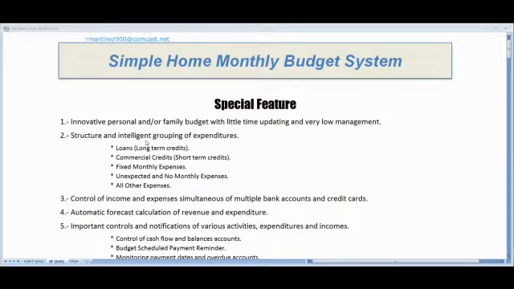Loans are like a home loan. Commercial credit is like credit cards or commercial credits.